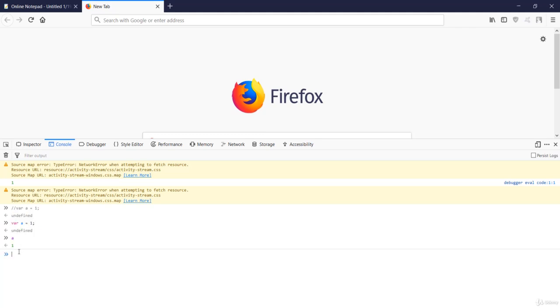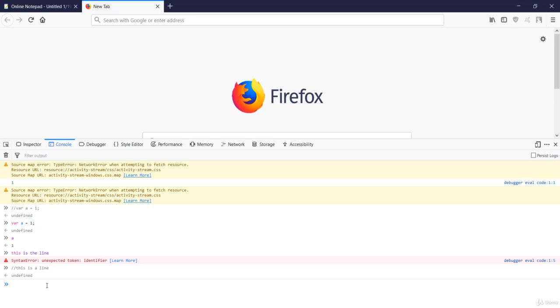What if I say something like "this is line"? It will show us a syntax error because this is not valid syntax. But if I put the same line, "this is line", after the double forward slash, it will not execute. That means it will be left out by the compiler, or rather the browser engine. So this is your single line comment.